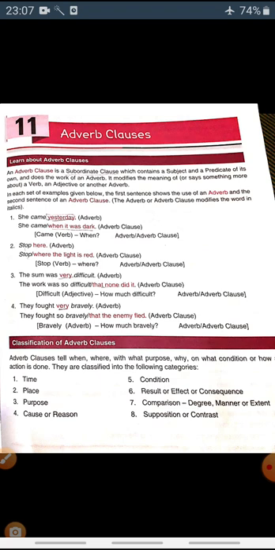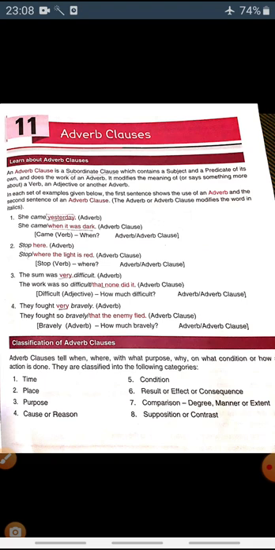Now when is the subject here? It was dark is the predicate here, right? When it was dark is the clause here which performs the function of an adverb, which answers the question she came when. So here when it was dark is the adverb clause. It answers the question when.